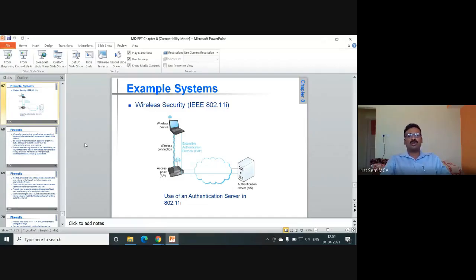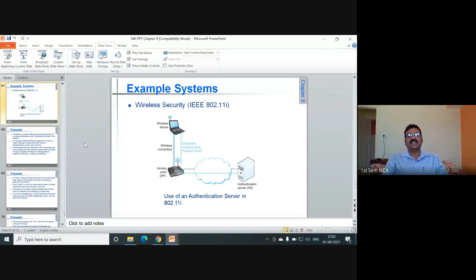So write a short note on wireless security. IEEE 802.3 we have seen, discussed. CSMA/CD we discussed, and what is the Ethernet format we have discussed, the preamble, so many things, right? So I have written on the board the format of the Ethernet frame and I explained various fields. Now we are looking at wireless security, IEEE 802.11i.